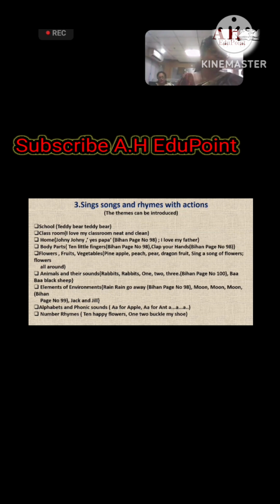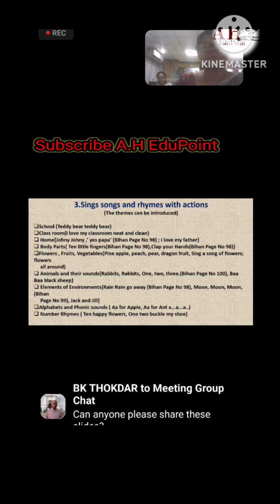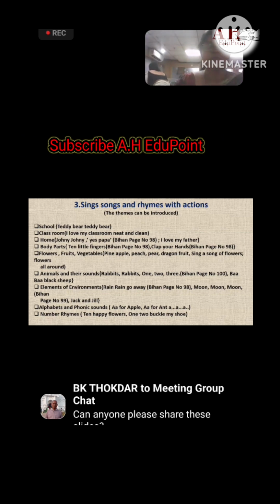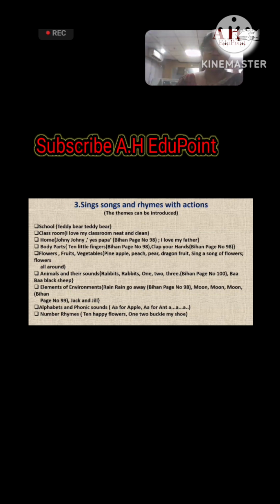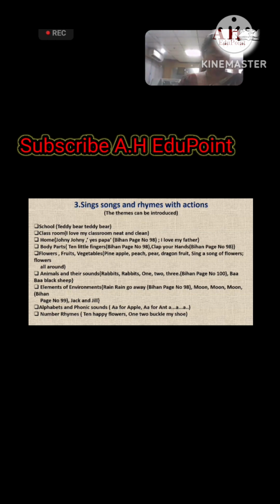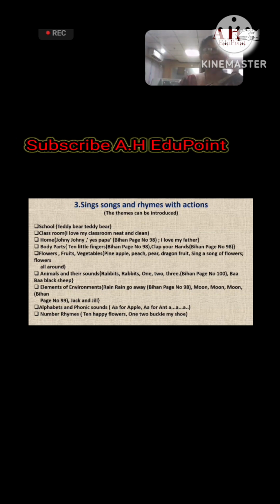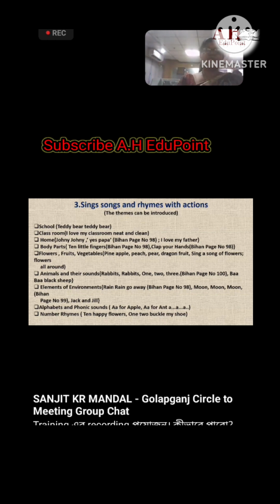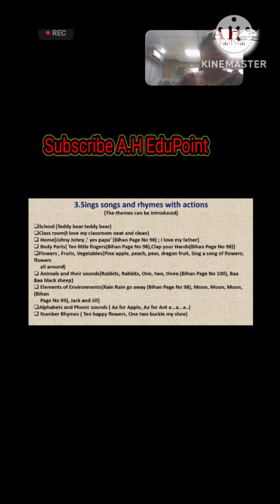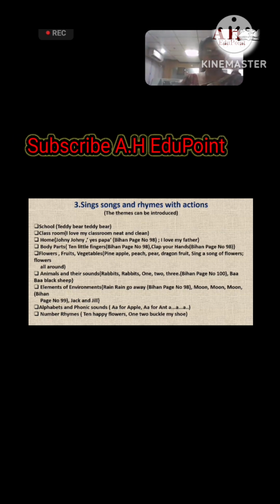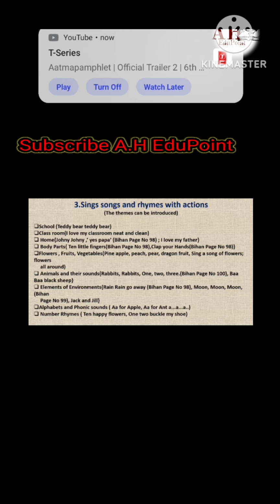The next learning outcome is sing songs and rhymes with actions. This is a very important part of our pre-primary curriculum, because they are very small, so joyful learning is very necessary for them. So whenever we are introducing these rhymes, we must be concerned that they are introduced with proper actions, proper pronunciation, proper gestures, and sometimes proper tunes. If we are able to do that, then they will follow us joyfully.